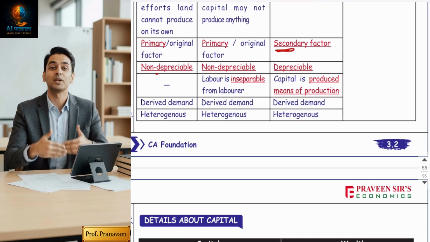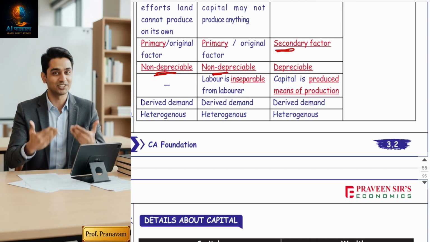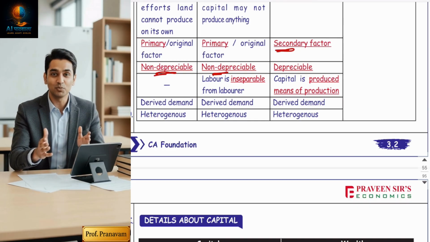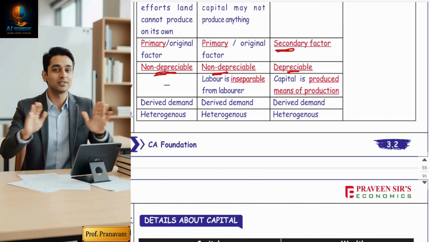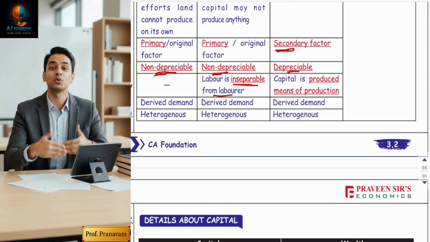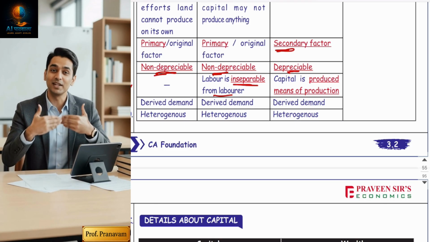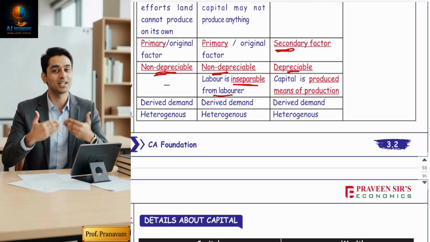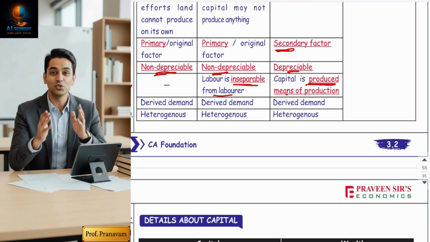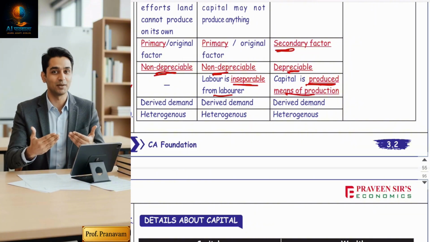Seven, land is non-depreciable. Of course, land is not subject to depreciation and human beings are not subject to depreciation. So land and labor are non-depreciable, but capital is always a depreciable asset. Eighth, now labor is inseparable from the laborer. Of course, labor means human efforts and laborer means human being. Human beings' efforts cannot be separated. If I want to give my efforts to someone, I have to be physically present over there. Capital is a produced means of production. That's why it's called secondary. Capital is already produced to conduct further production.